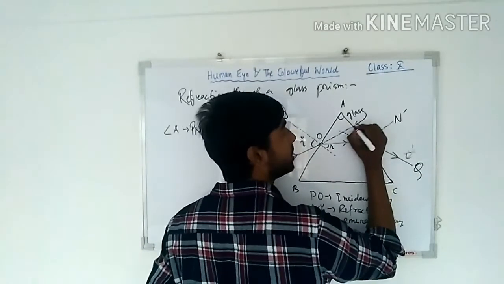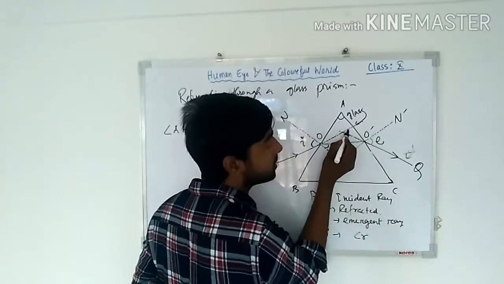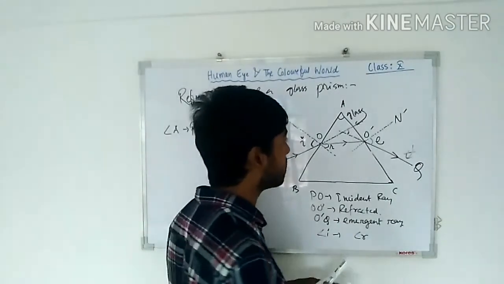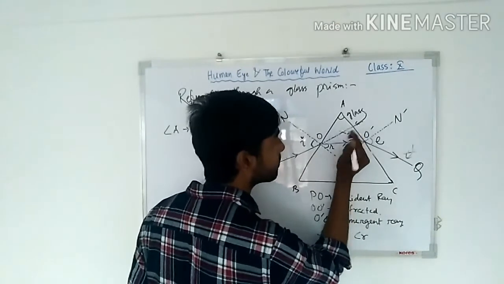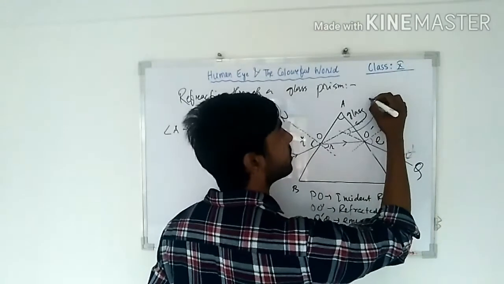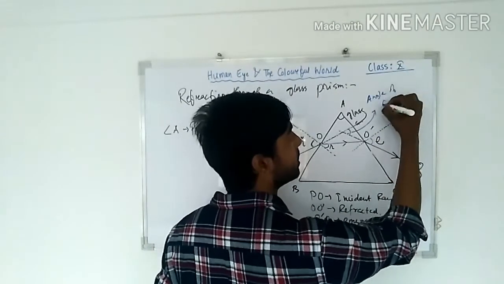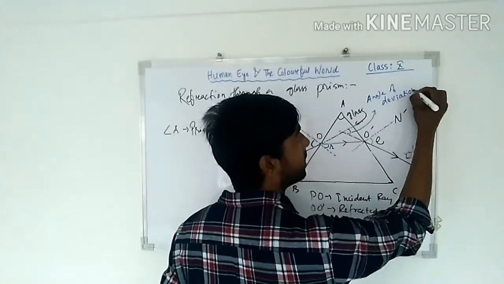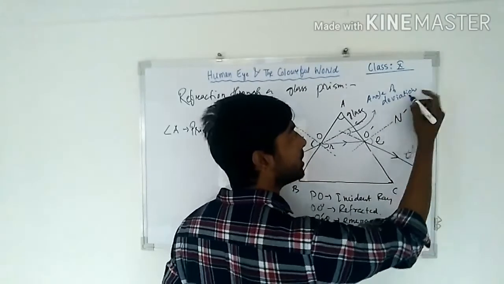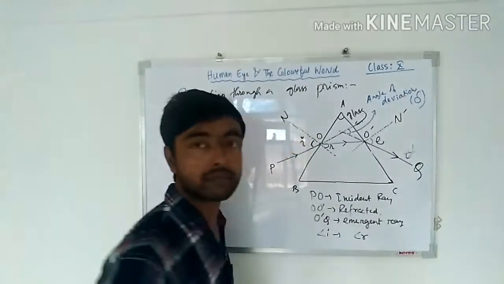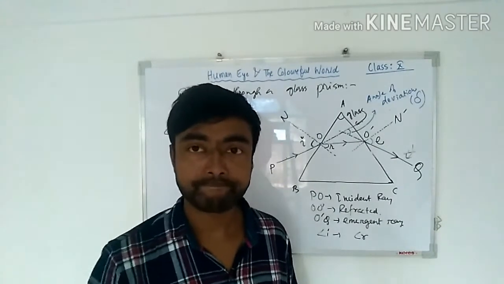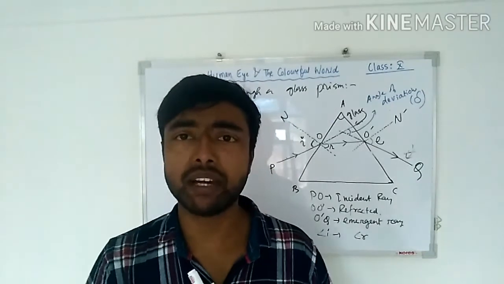The angle between the initial and the final ray is called the angle of deviation, and this is written by delta. We read it like this, delta. So the angle of deviation is the angle formed by the initial ray and the final ray.